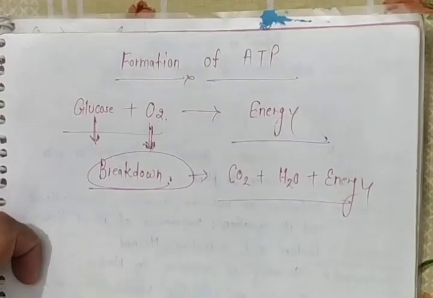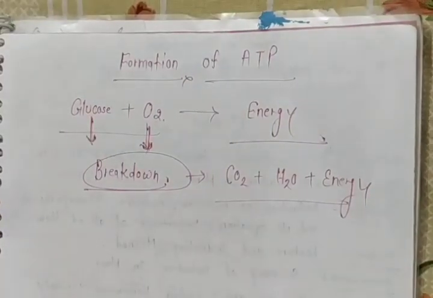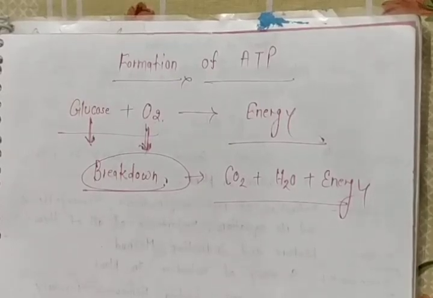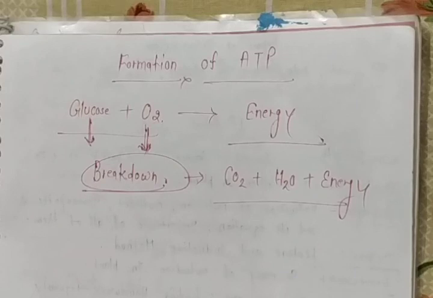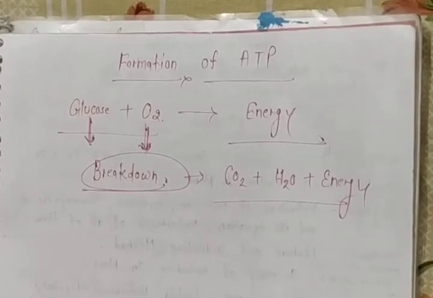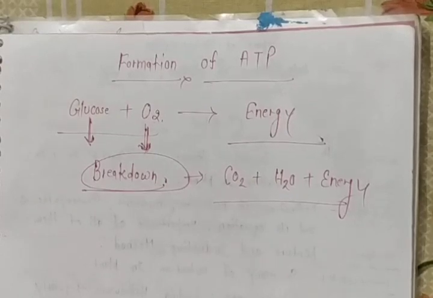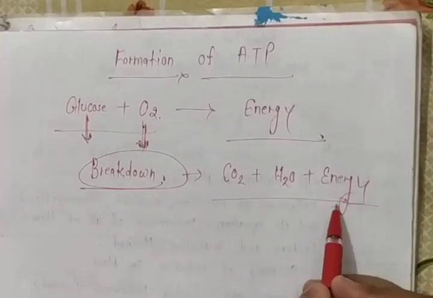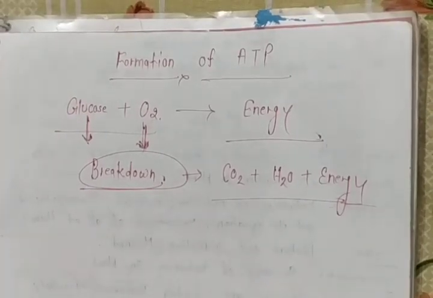Now, what occurs with the energy? Actually, at the same time, we can't use the complete energy. In the mitochondria, when the breaking down of glucose occurs in the presence of oxygen gas, it will form carbon dioxide. We can easily exhale carbon dioxide. The same thing occurs with the water. And what about energy? We can't consume the complete energy at the same time.